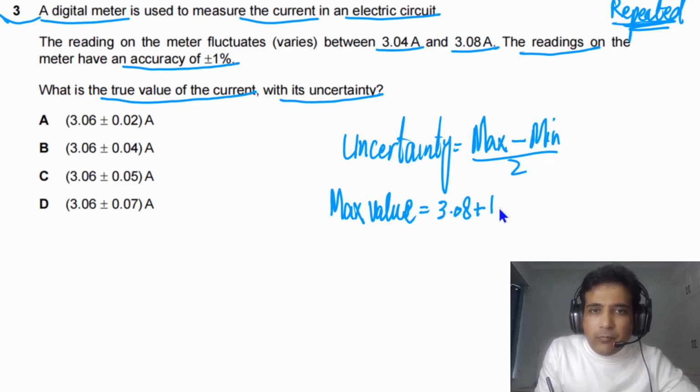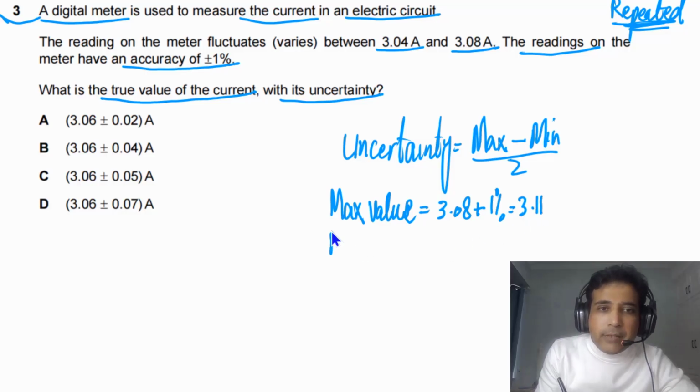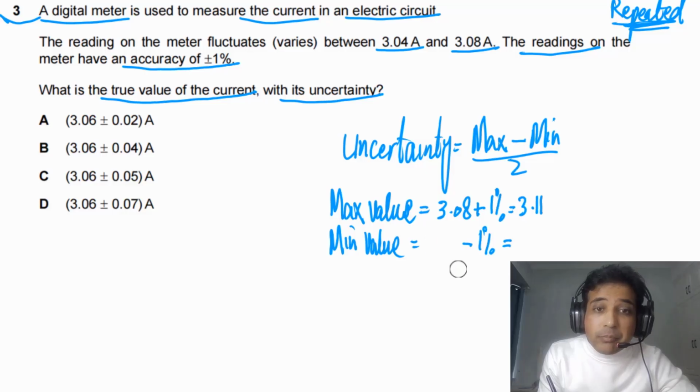3.08 plus 1%. So plus 1% means 1% of this one. So the 1% of this one will be 0.03, and this is 3.08. So we will get 3.11, and we can also find the minimum value. So this one has to be minimum value. We are talking about minimum. So this is the minimum. So this is 3.04. So we will subtract 1% of this value, means 0.03. So we will get this is 3.01.